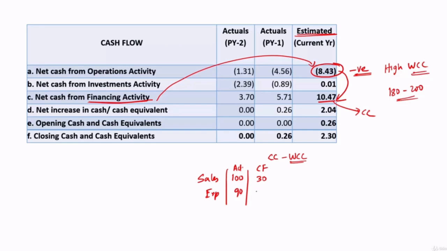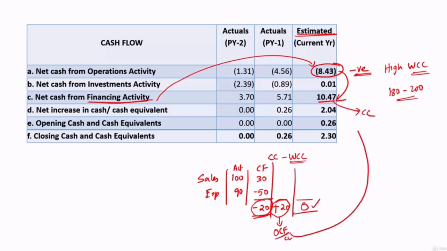Out of 90, what is paid is, let's say, 50. So there is a negative cash flow of 20. And if this 20 is funded by CC, let's say CC available 20, then at the end, if you look at the operational cash flows, it will be 0, because we had negative 20 that was funded by plus 20. If this 20 is captured under operational cash flows itself, as part of current liability, this will become 0.